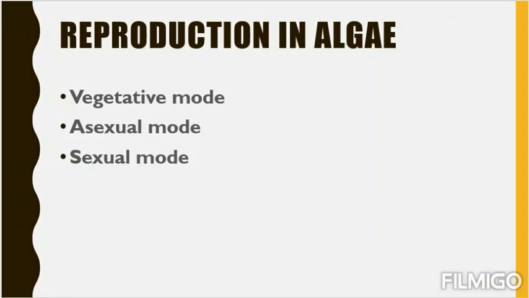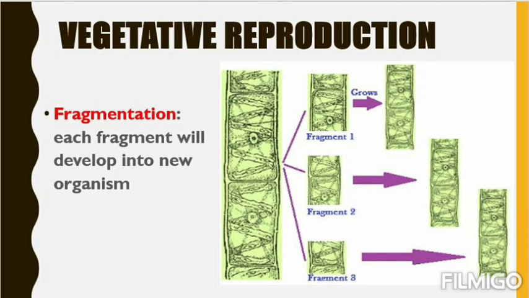Next comes reproduction in algae. There are 3 types of reproduction modes. One is vegetative, another is asexual, and the last is sexual. I think all these 3 were already discussed in the case of kingdom fungi, and they are more or less similar, so it won't be very difficult for you to understand. First comes vegetative reproduction, that is by fragmentation. One body will be divided into different fragments, and each fragment will grow into a new individual.